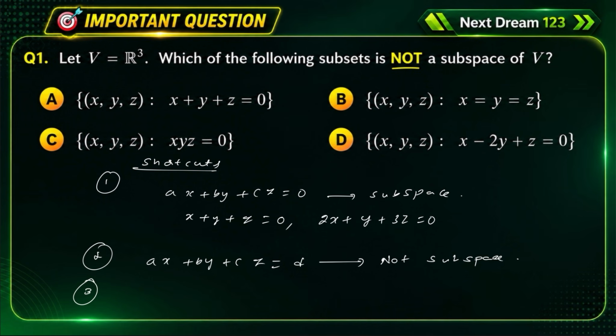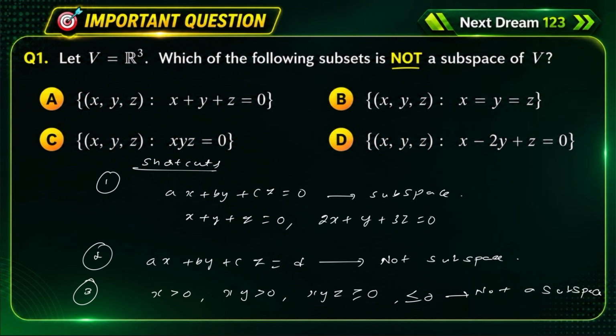And third, if the set contains inequalities like x greater than 0, xy greater than 0, or xyz greater than 0, or greater than or equal to 0, or less than or equal to 0, then this is also not a subspace. Always remember this.